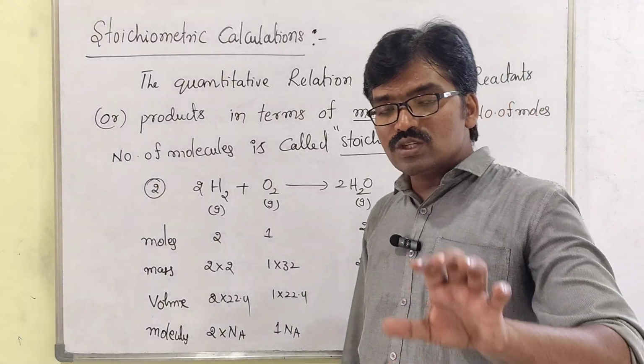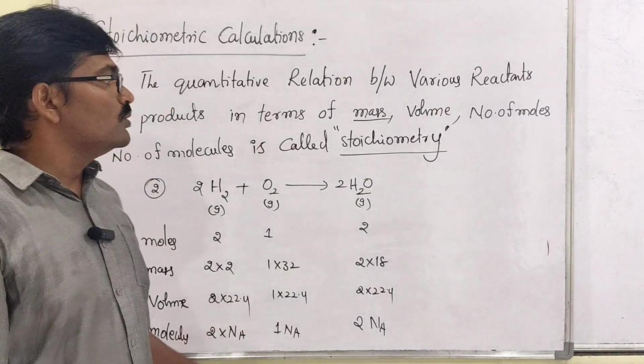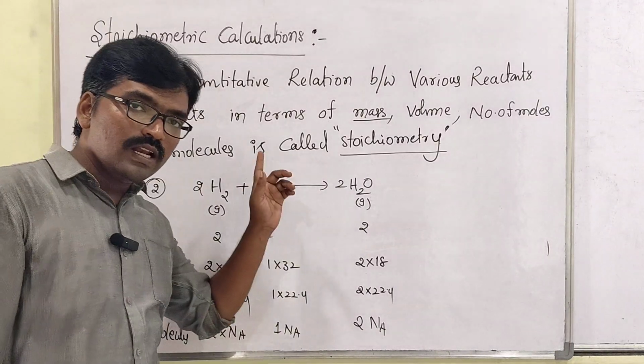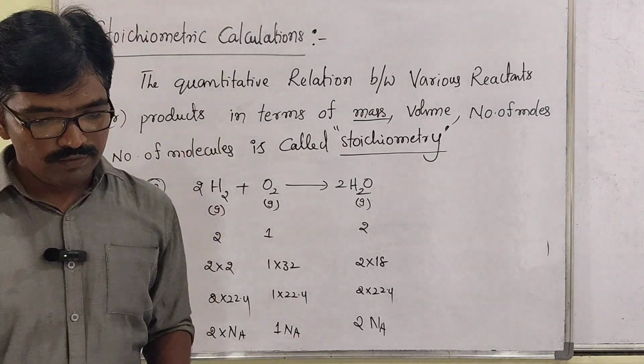So based on this quantitative relation between the reactants and products, sir, there are some numerical problems. That is also connected with the limiting reagent. We'll see all the problems now. So just note it, all of you.